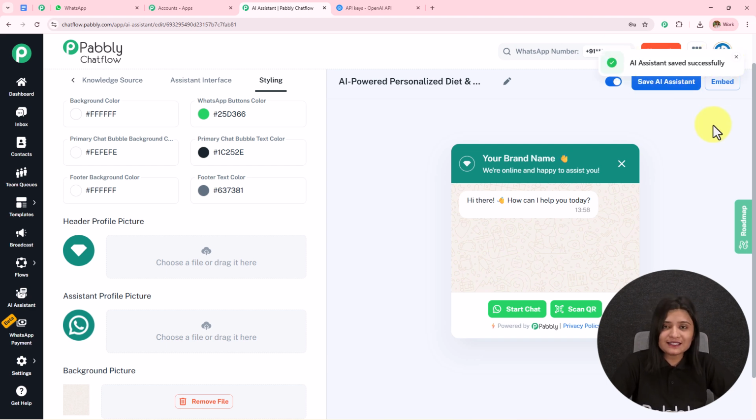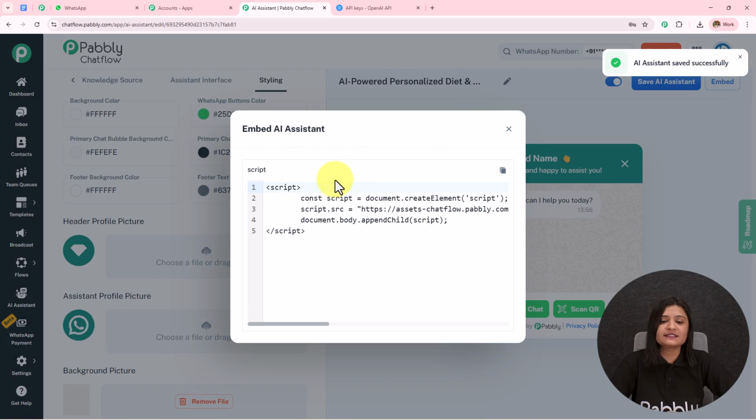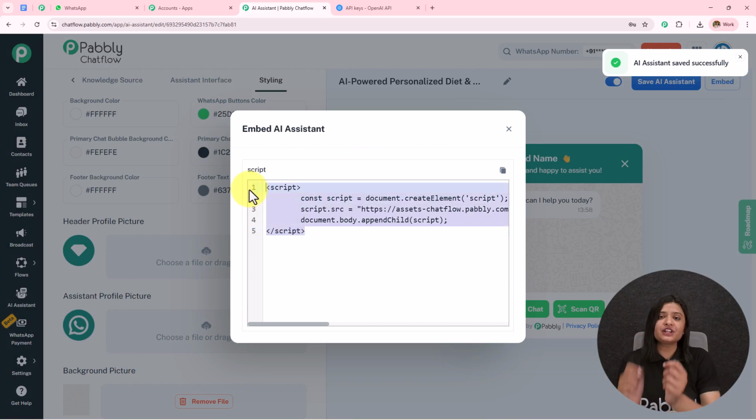You can also embed this AI assistant on your website. I'm going to click on this embed using this code, and whenever a user clicks on that particular button, they will be redirected towards this chat. We are done creating this AI agent.